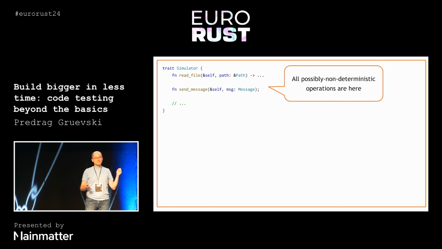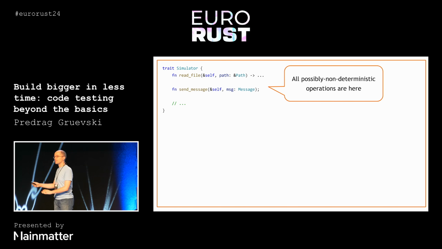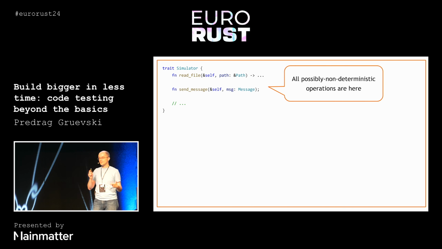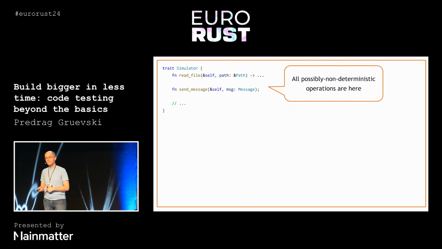We're going to define the simulator trait, and it's going to do everything that is required for a program to work that might be non-deterministic. If you're not sure, just shove it in the simulator. So reading from files, maybe non-deterministic, stick it in the simulator. Sending packets over the network, non-deterministic, stick it in the simulator, and so on.